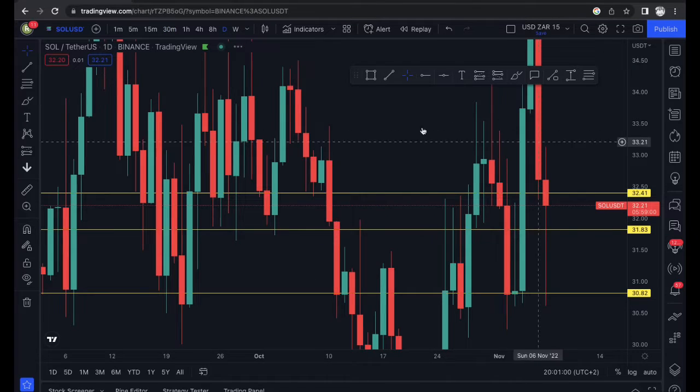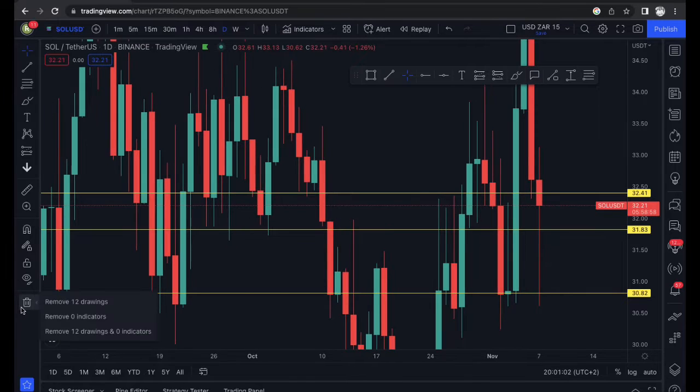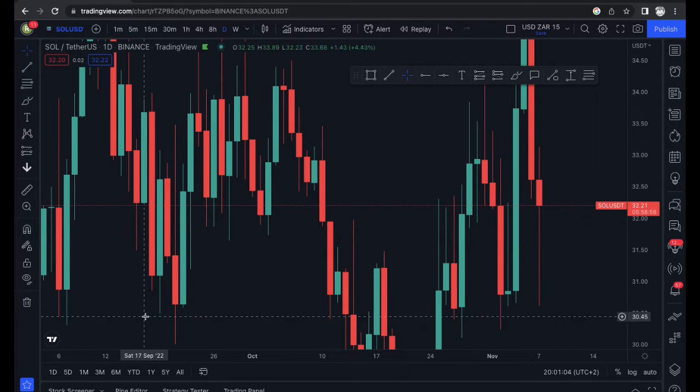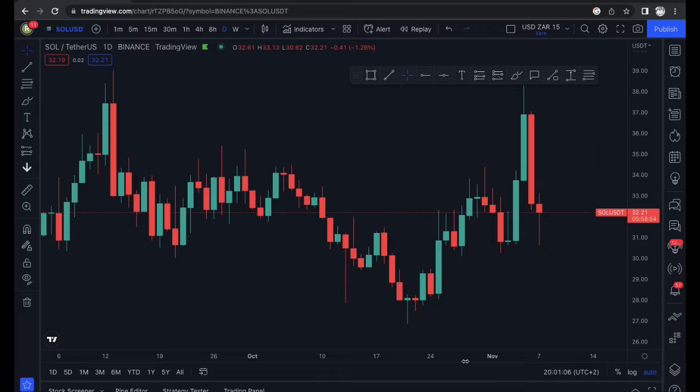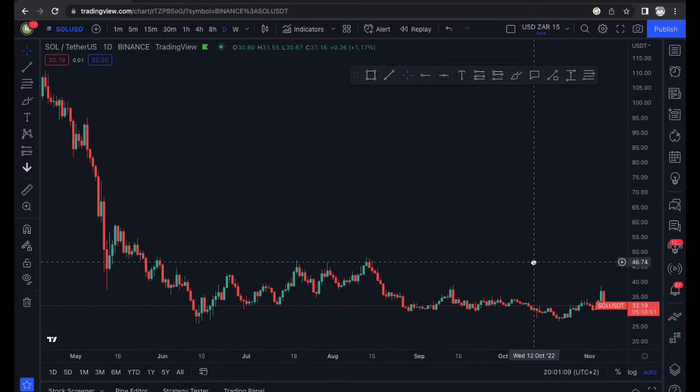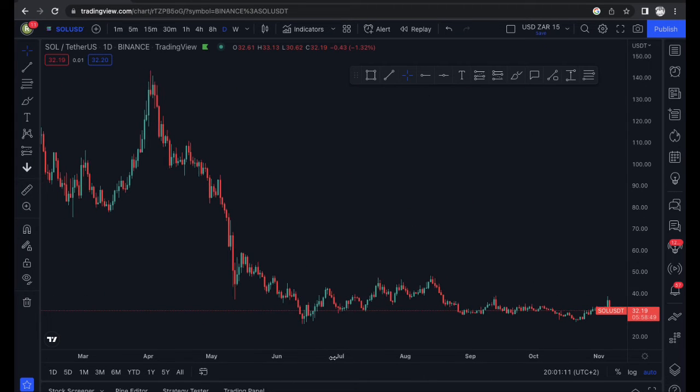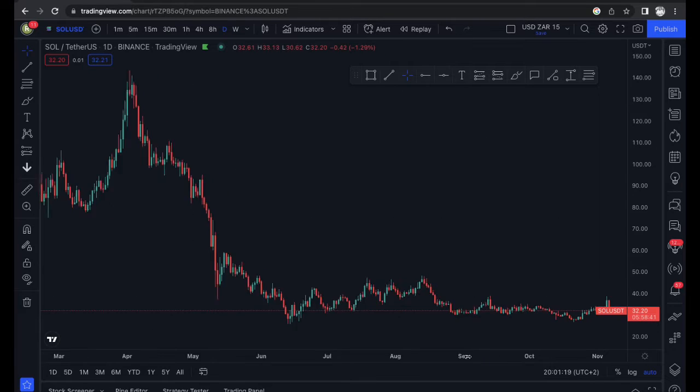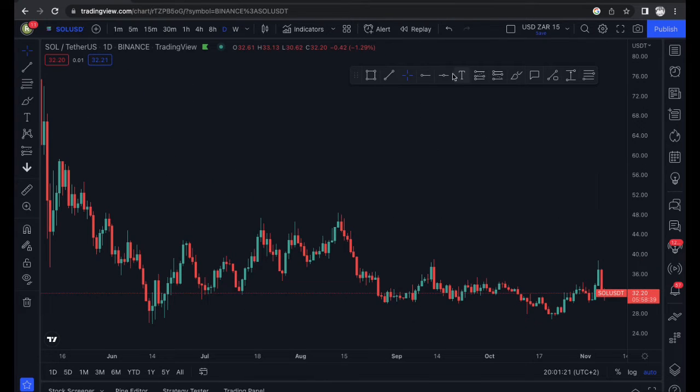Let's go to the daily. And what I want to do over here is clear all the drawings from here, so that we can start off with a fresh chart just so you can see what's happening. You can see this coin was at about $150, $140 in March this year, and it's been steadily decreasing and floating around these markers here.